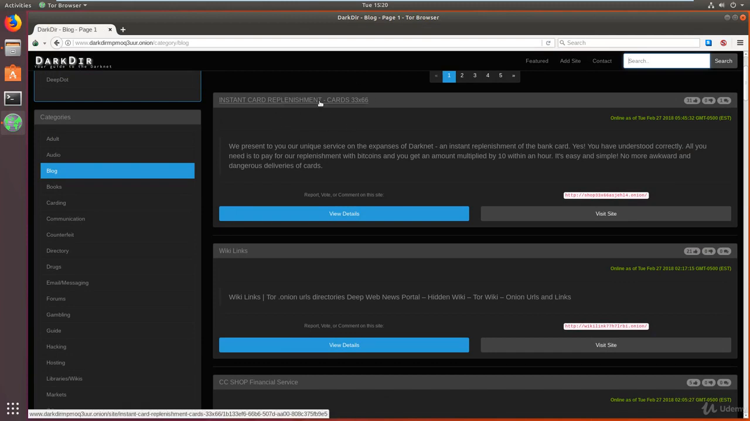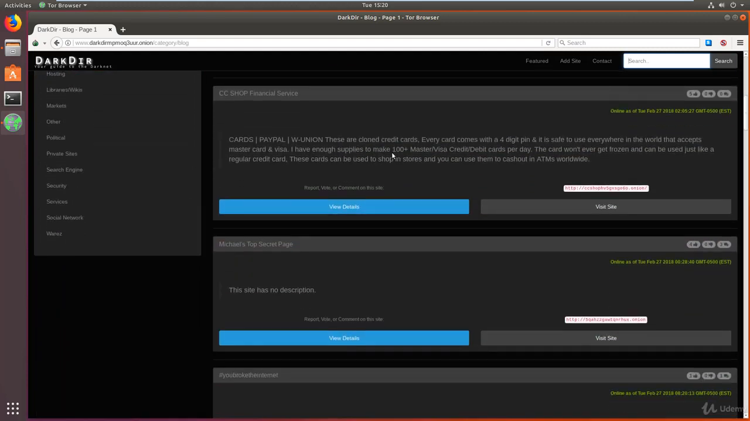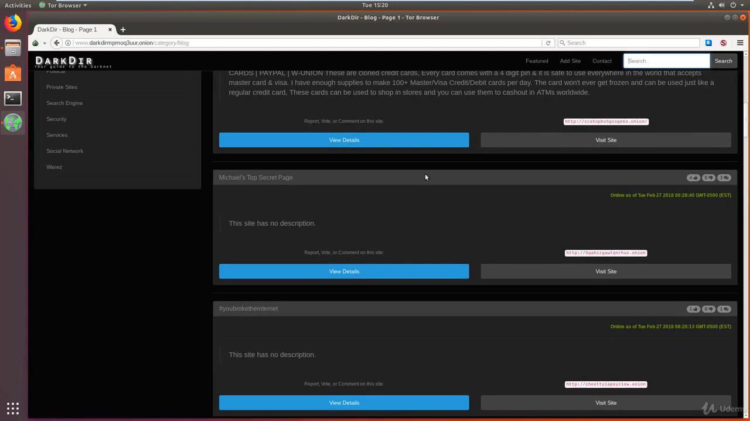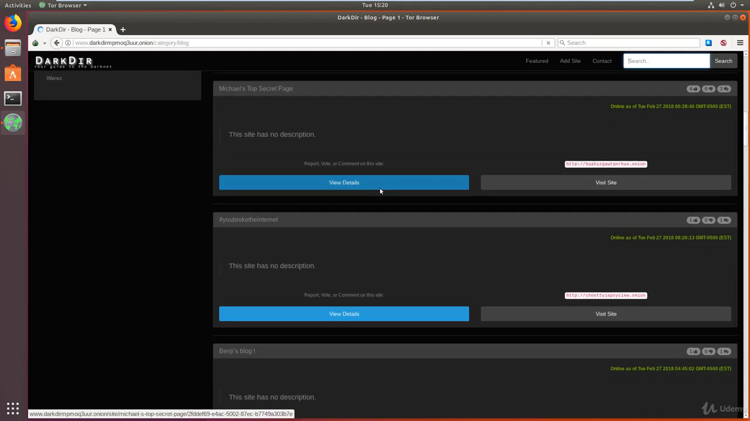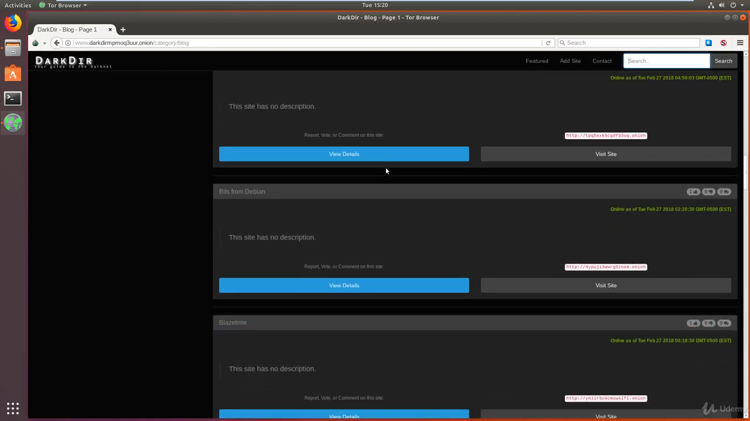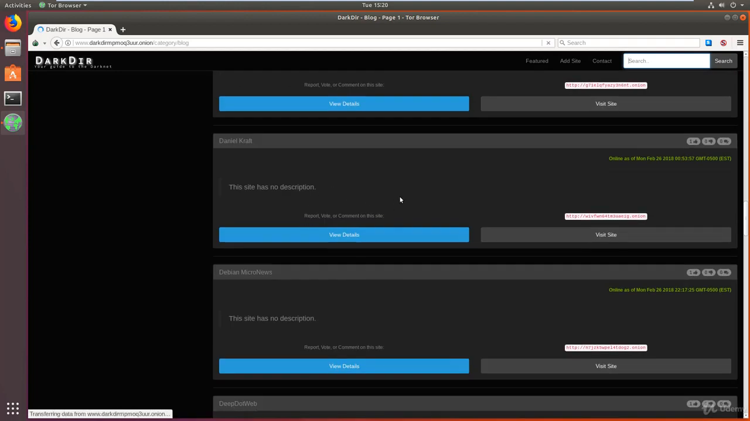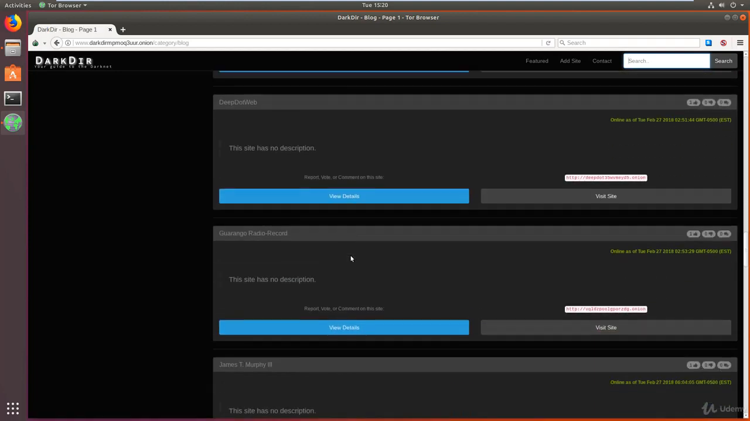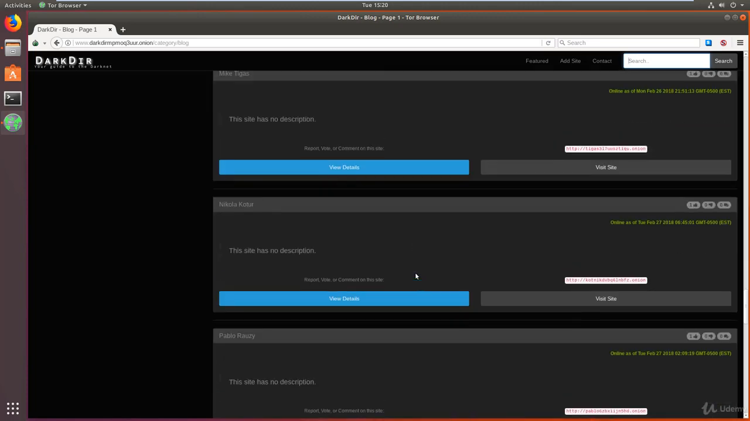So you can see the title of the website. As you can see here, instant card replenishment, blah blah blah. That's not really interesting. Wiki links, again, Michael's top secret page. So you can see this is where you can really explore the deep web or the darknet however you want, browsing through it and trying to find sites that might interest you. So as you can see, you have Brandon Evans. If you're looking for a specific writer, you have deep.web, James T. Murphy, all of that good stuff. Anyway, that is how to find blogs.